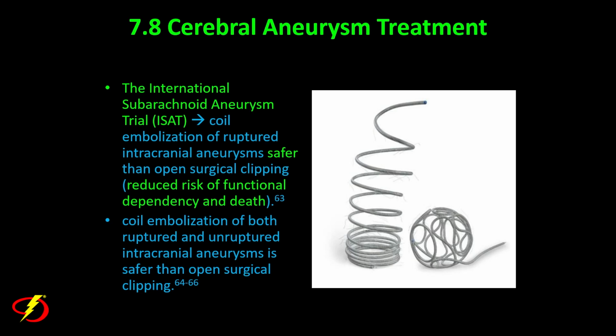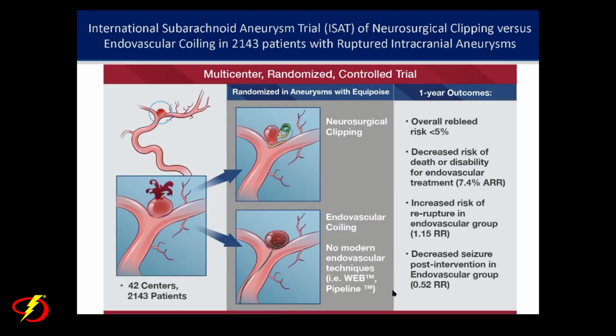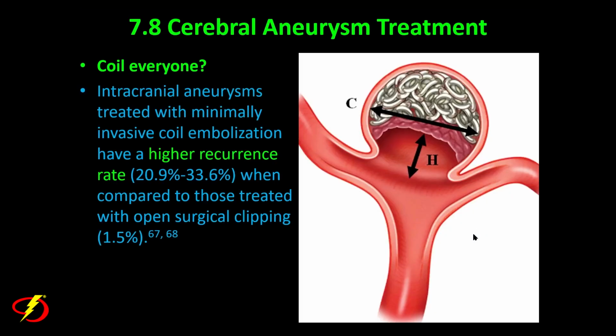Later, coil embolization of both ruptured and unruptured intracranial aneurysms was also determined to be safer than open surgical clipping. However, in this ISAT trial, although there's a decreased risk of death and disability with endovascular treatment, there's also an increased risk of re-rupture in the endovascular group. So while coil embolization will have a diminished risk of death or disability related to the procedure, there's also an increased risk of re-rupture in the endovascular group, the endovascular coil embolized patients compared to the surgical clip patients.